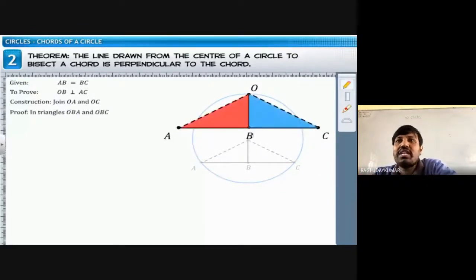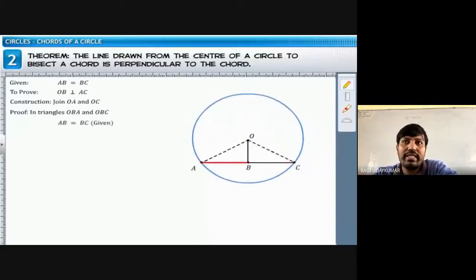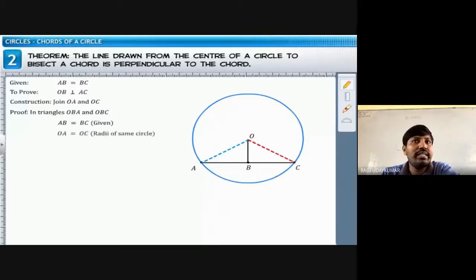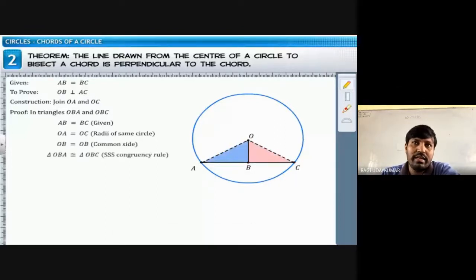See, in that situation also you can prove that two triangles congruent only, but use another congruency. AB is equal to BC is given to us. OB is a common. And angle OBA, angle OBC are equal? No, that is not given. It is given OA equal to OC. SSS congruency आ जाएगा इधर ये कॉन्वर्स प्रूव करने के लिए. To prove this converse, SSS congruency use करना है.